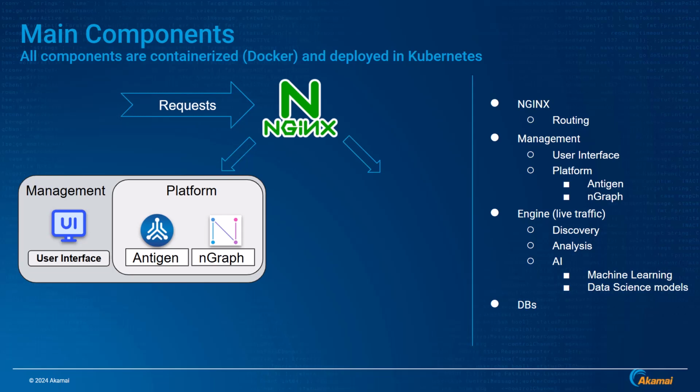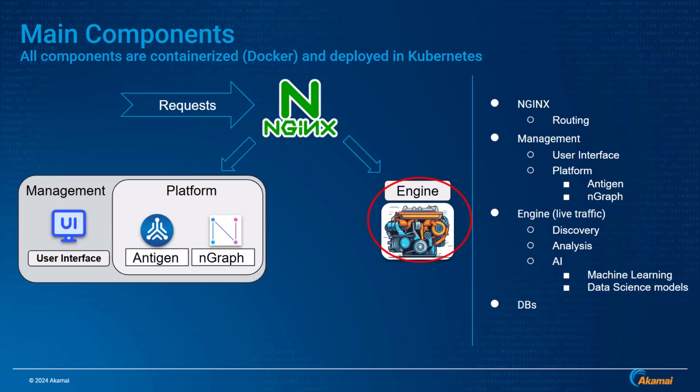We're able to identify the EC2 instances, the VMs, and the hosts that are serving your APIs. Then, we're able to build a topology, a corresponding graphical view of what executes your APIs in your network. So antigen uses that information from ngraph to identify posture findings.